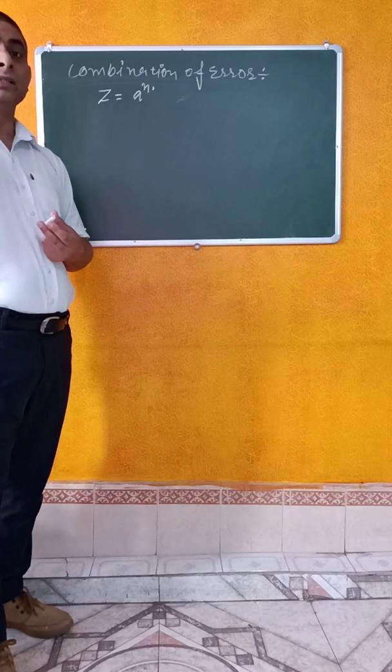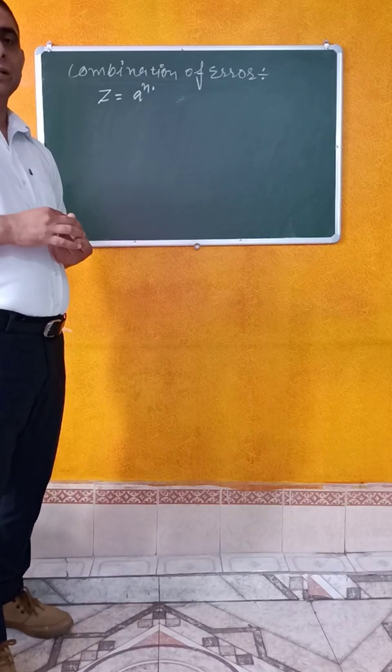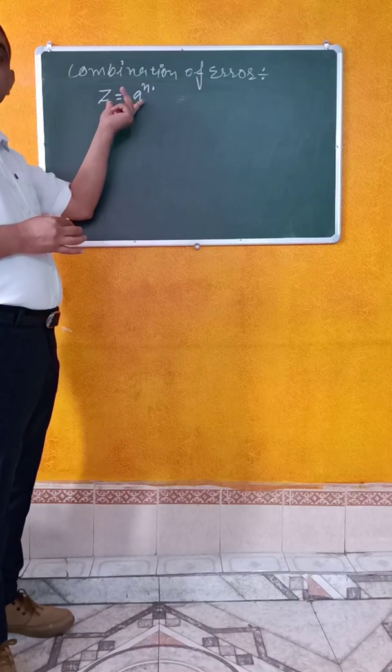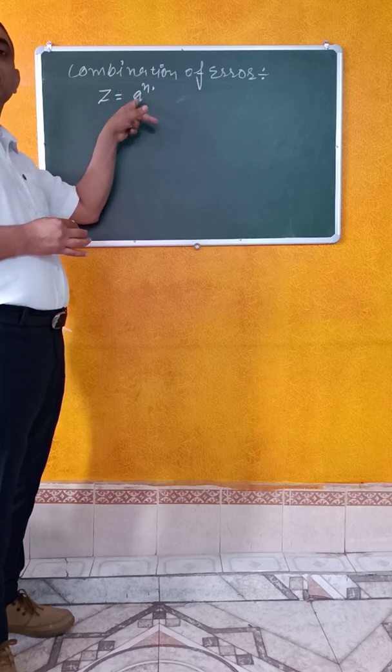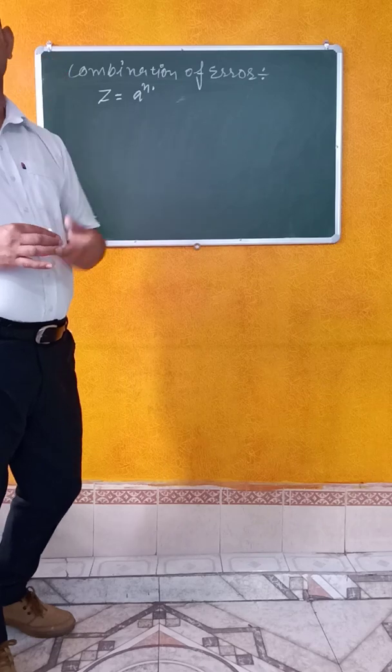How we can find the percentage error in this case, which is the case where physical quantity is raised to power.